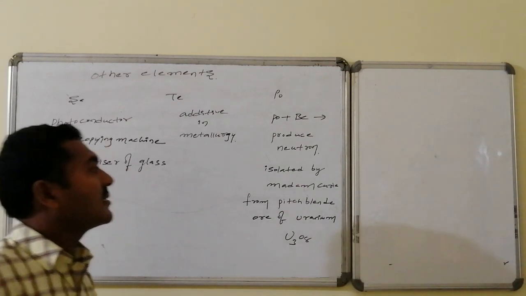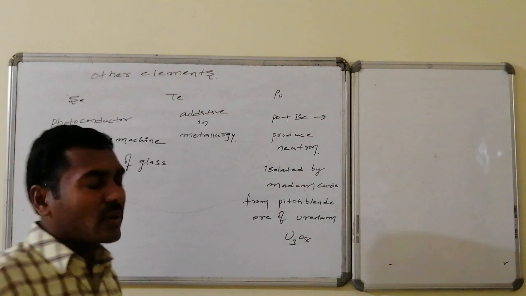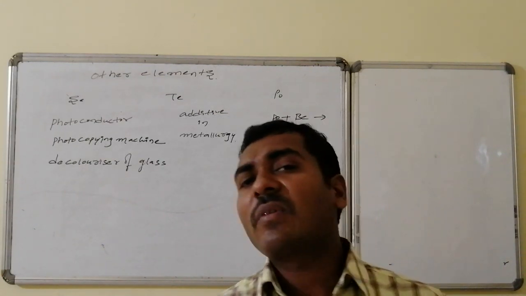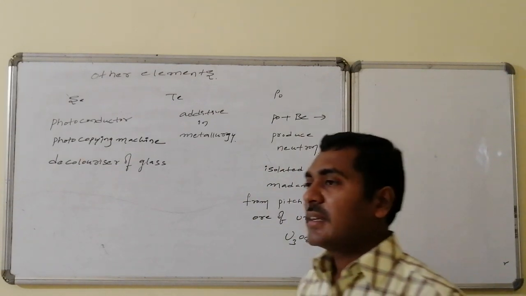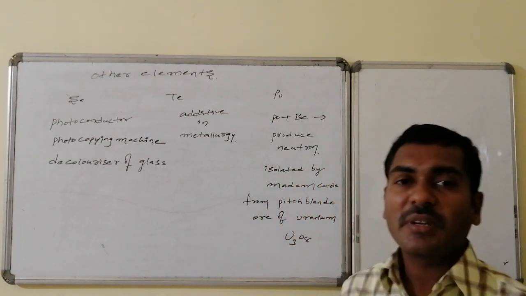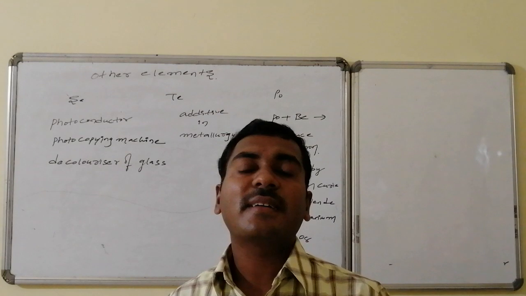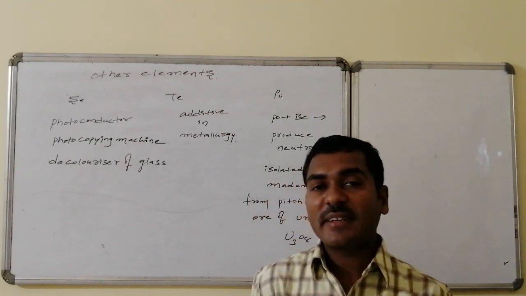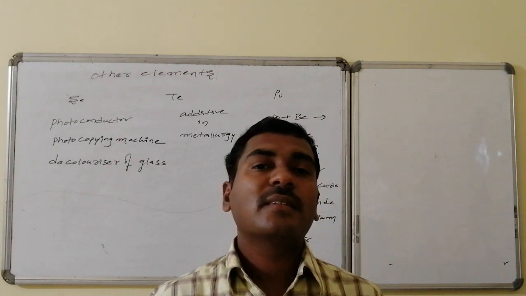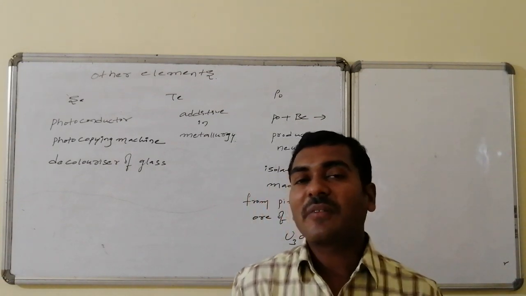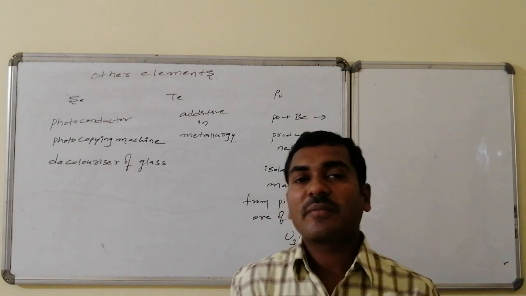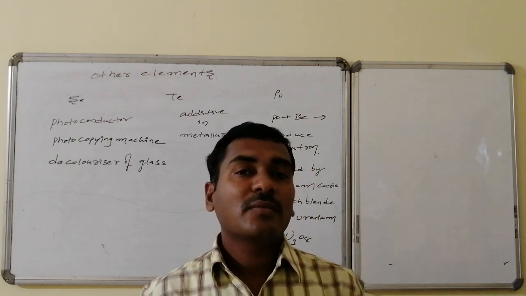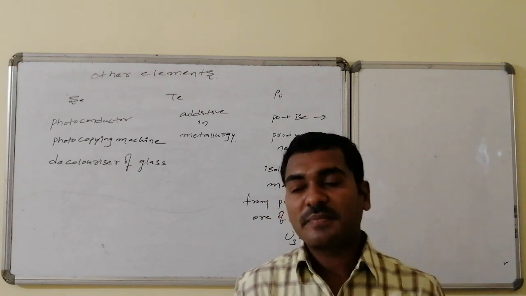Polonium and beryllium are used to produce neutrons in nuclear reactions. Polonium was isolated by Madame Curie from pitchblende, which is an ore of uranium having the formula U3O8, that is uranium oxide U3O8, known as pitchblende. In that, radioactive traces of another element were present, and that element was identified as polonium, which is named after Poland, the mother country of Madame Curie.